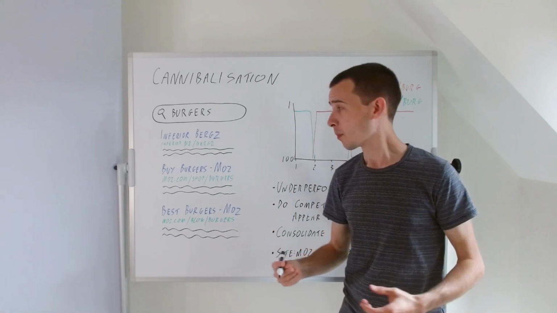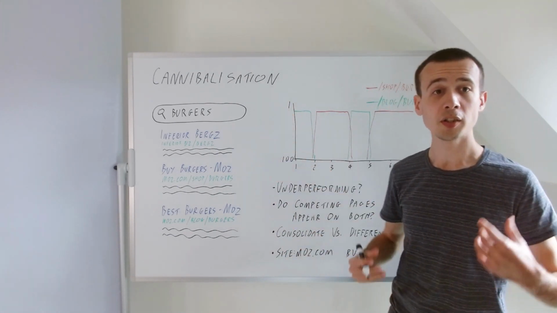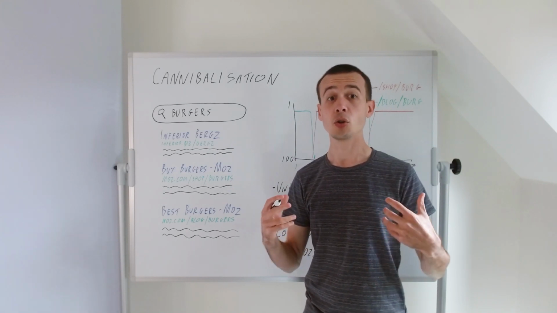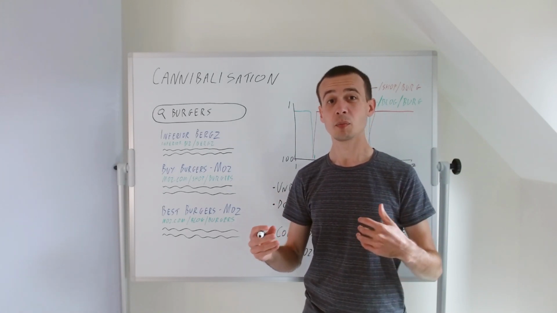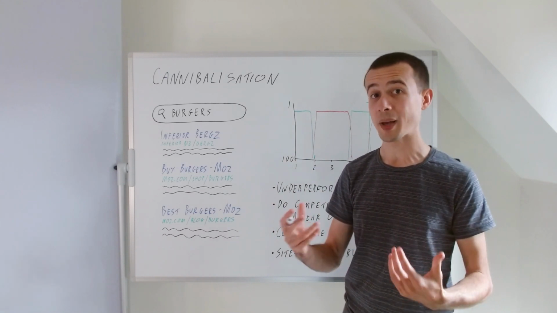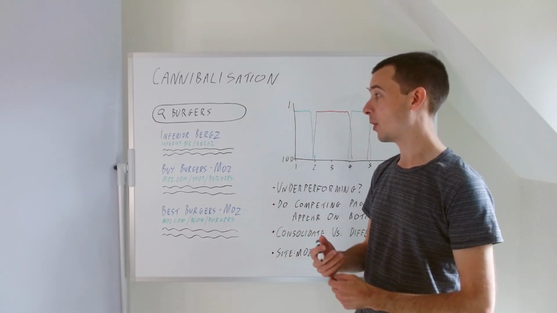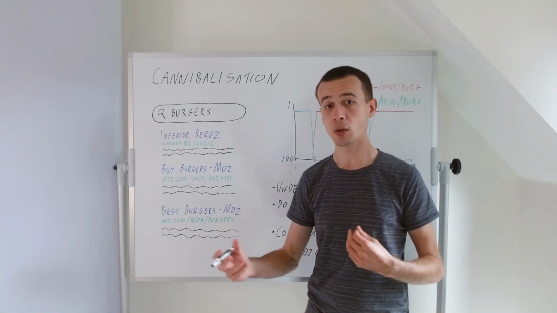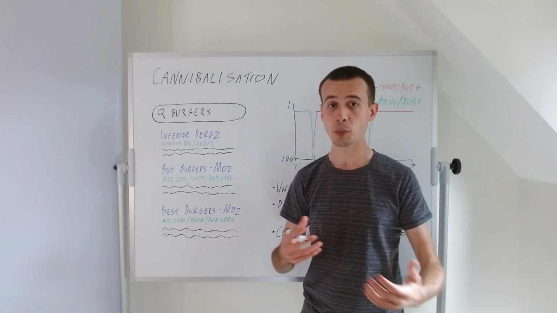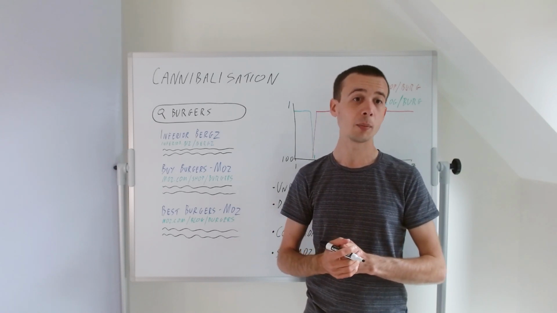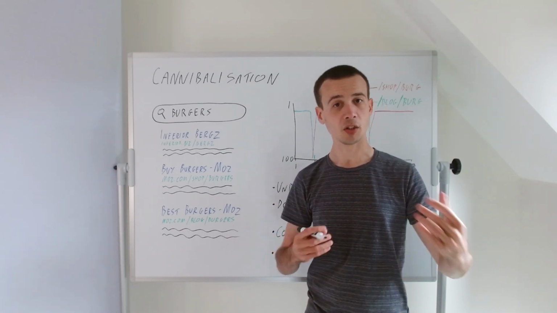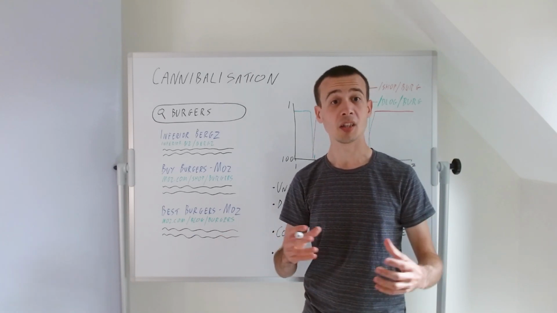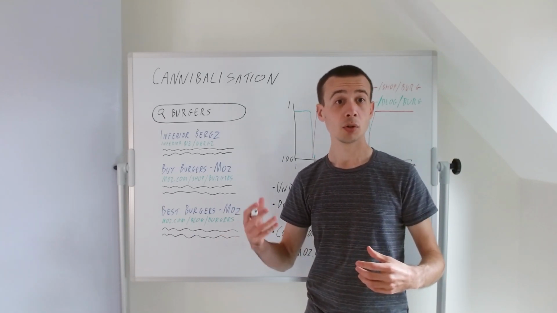With that out of the way, what do we mean by cannibalization? This is basically where one site has two competing URLs and performs, we suspect, less well because of it. So maybe the site is splitting its equity between its two different URLs, or maybe Google is getting confused about which one to show, or maybe Google considers it a duplicate content problem or something like that. One way or another, the site does less well as a result of having two URLs.